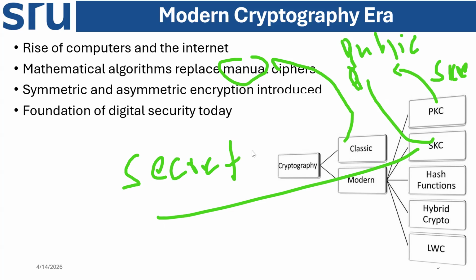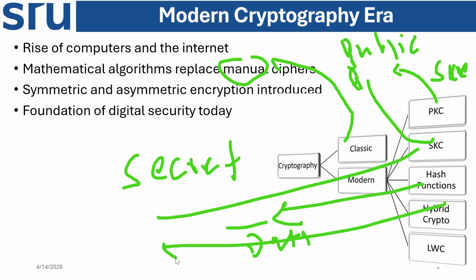Hash function is nothing but an algorithm, that is SHA-256, that transforms data into a fixed length, serving as a fingerprint to ensure data integrity, right? Data integrity. Hybrid crypto: a cryptosystem combining the convenience of public key for key distribution with the efficiency of symmetric key cryptography for encrypting larger messages. So this is a hybrid, two things together, right? LWC, lightweight cryptography. That is lightweight.